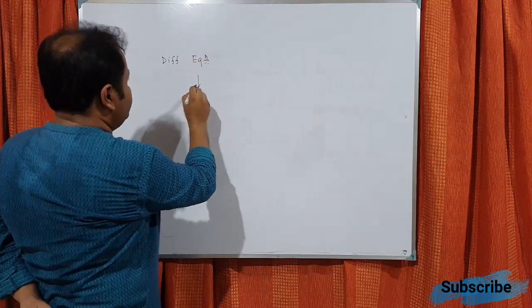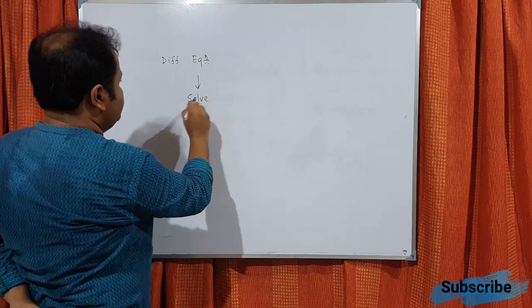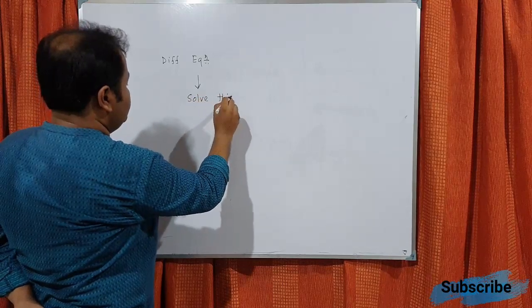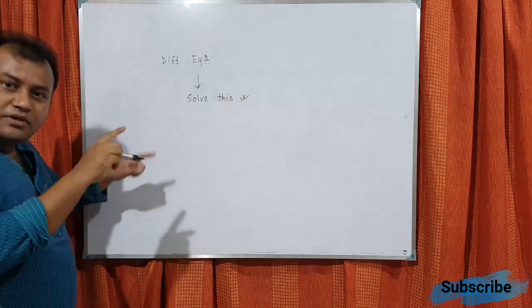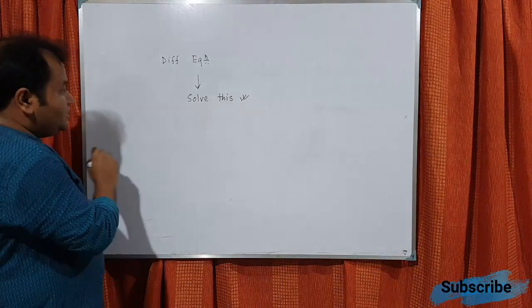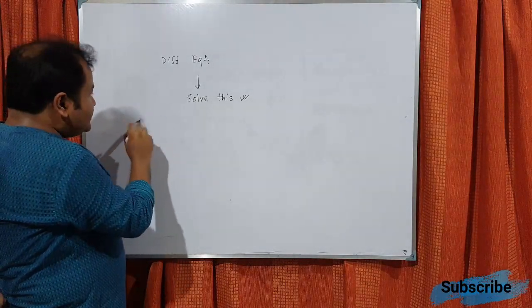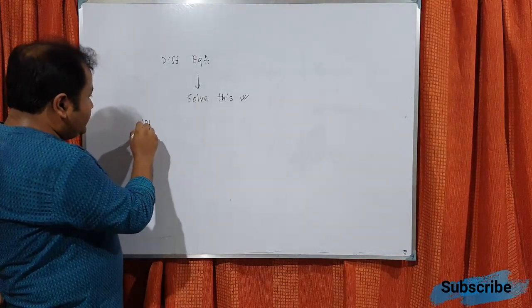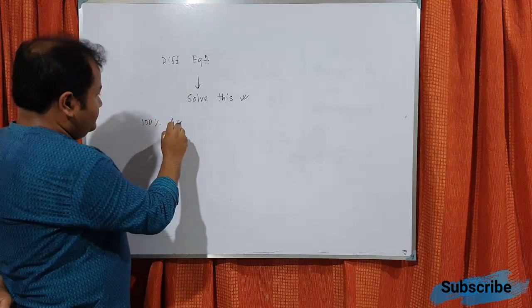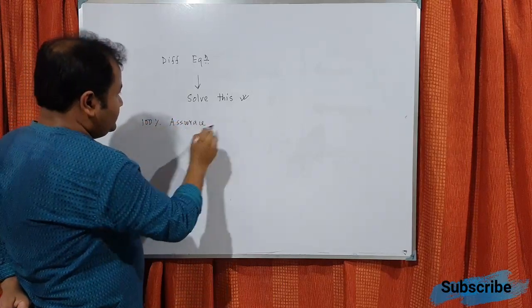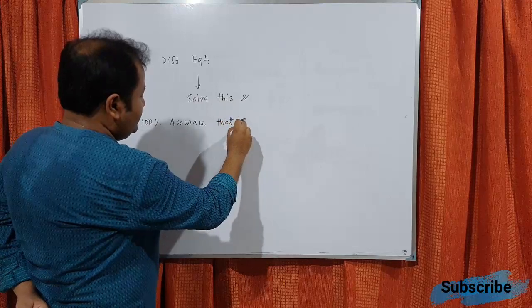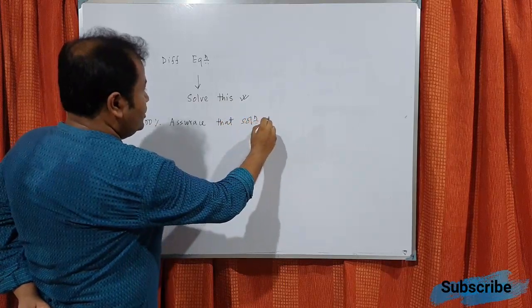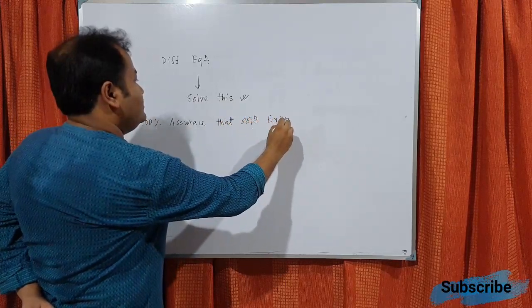So normally if a differential equation is given, we have to solve this. This is the normal way, but what is the 100% assurance that a solution exists?